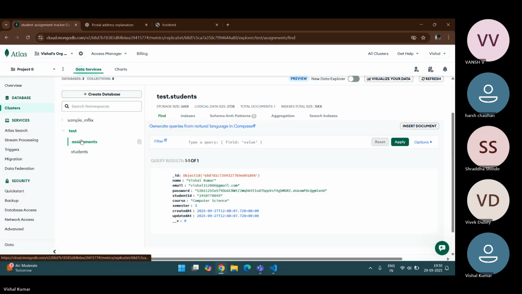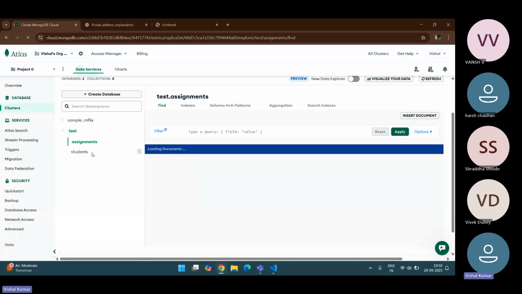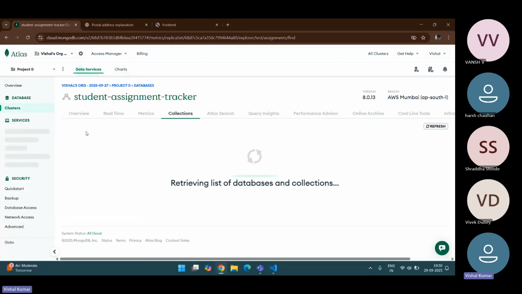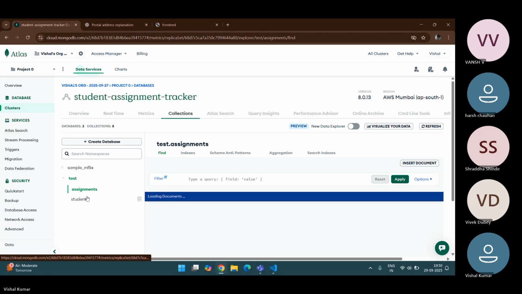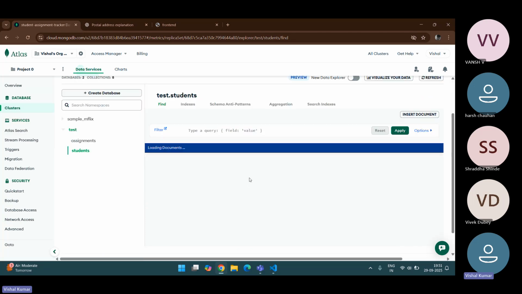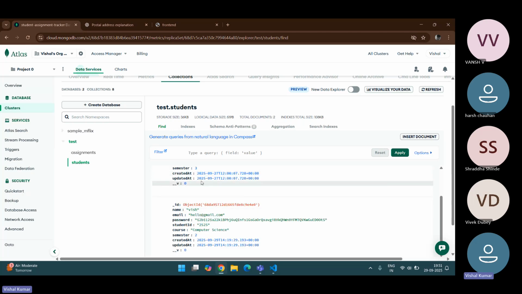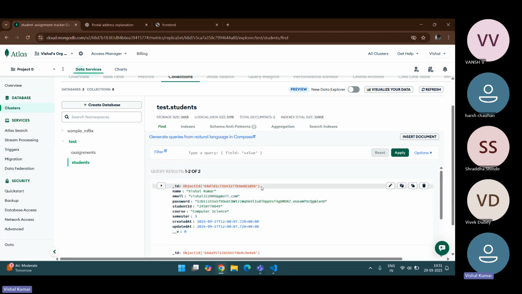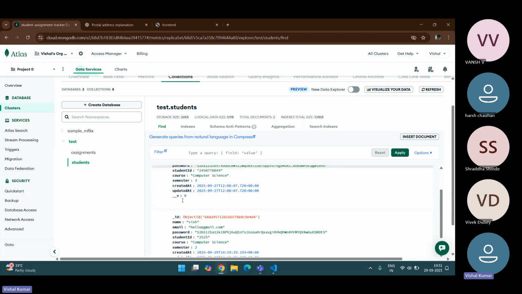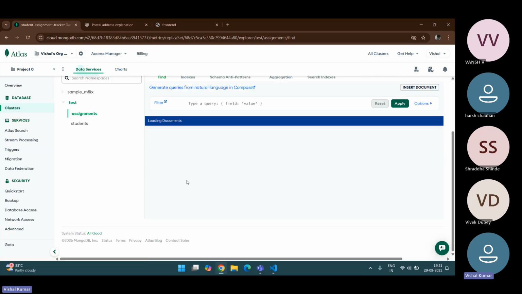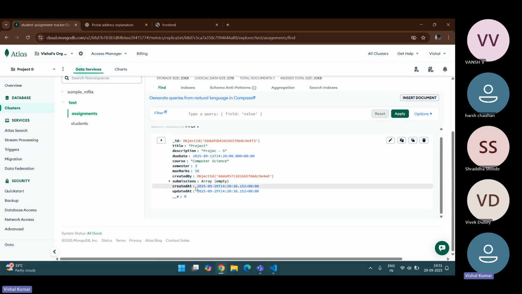Let me check. Here's my part. If I reload this in Atlas, first of all, here it will appear. So here's my first ID, which I created to check that my code is running right, and now this is the second. It is the one I've just recently created. Now I will go to the assignment part. Here the assignment data will be stored.